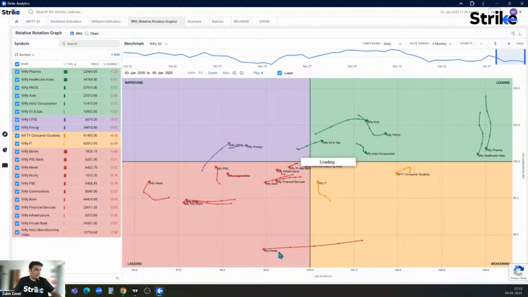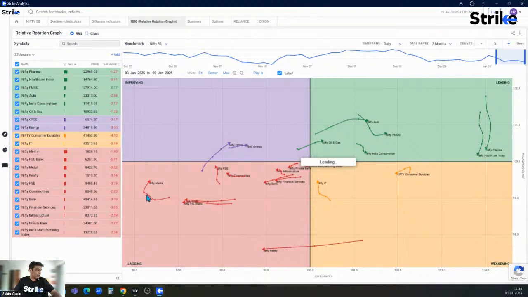All right, it means the RS ratio is going down. RS ratio is decreasing, meaning it is underperforming its benchmark, in this case Nifty 50. So Realty is in the lagging quadrant already. It had lost momentum and now it is underperforming the index. So this particular sector can be ignored as of now.